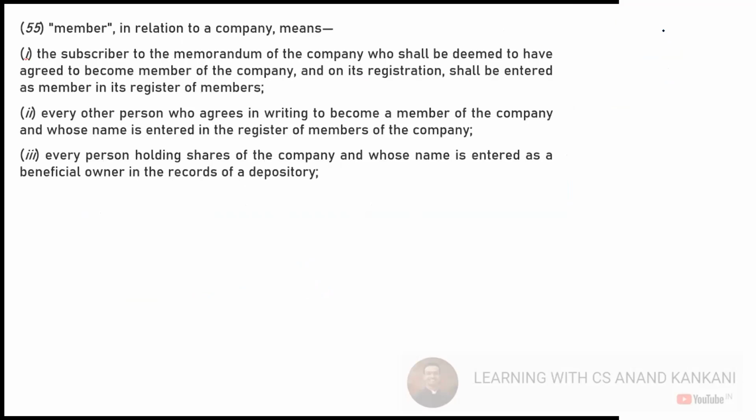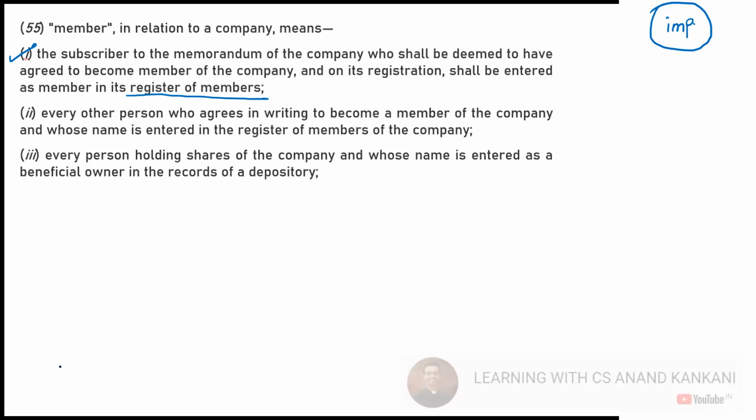This is an important definition, the definition of member. So how can you become the member of the company? You become the member of the company if you are a subscriber to the memorandum of association, who shall be deemed to have agreed to become the member, and on its registration shall be entered into the register of members. So there is a register of members which the company has to maintain. In that, your name will be entered as the member of the company. So member means the subscriber to the memorandum of the company who shall be deemed to have agreed to become the member of the company, and on its registration shall be entered in the register of members.